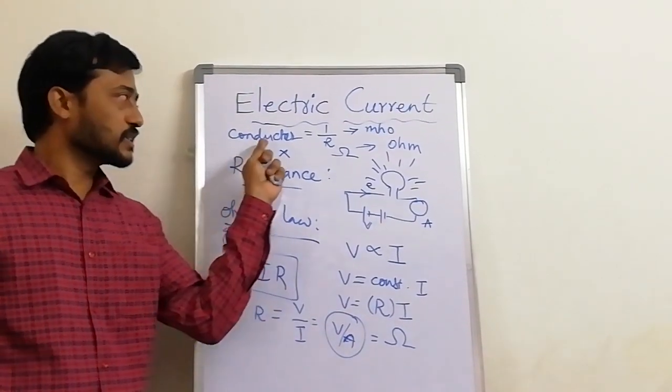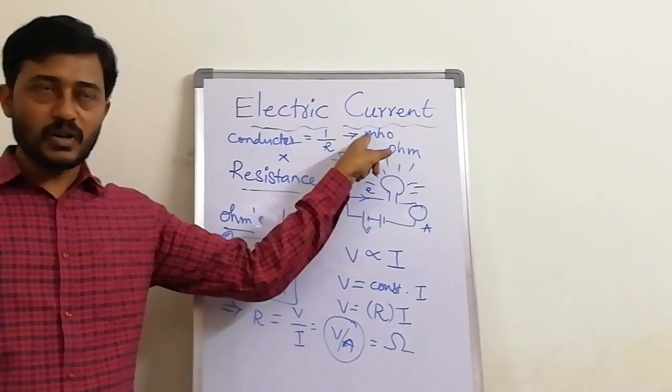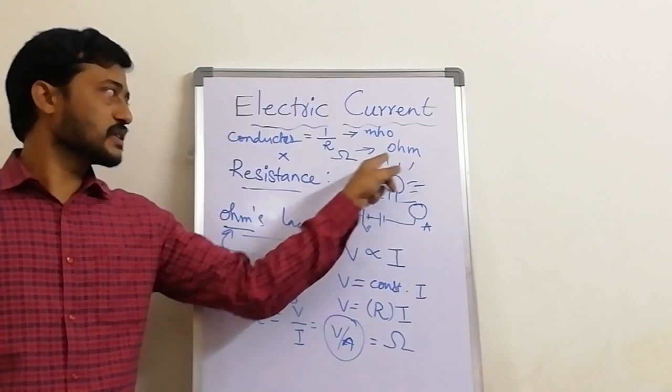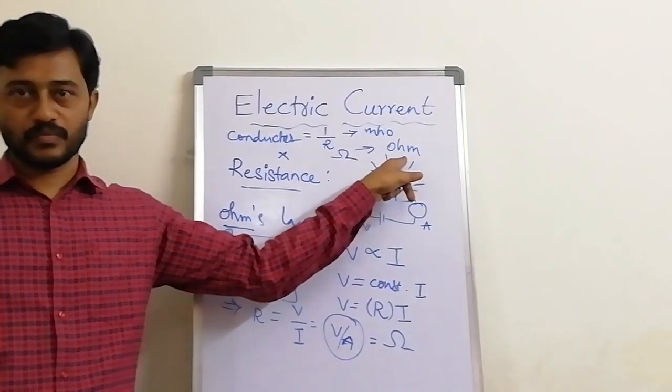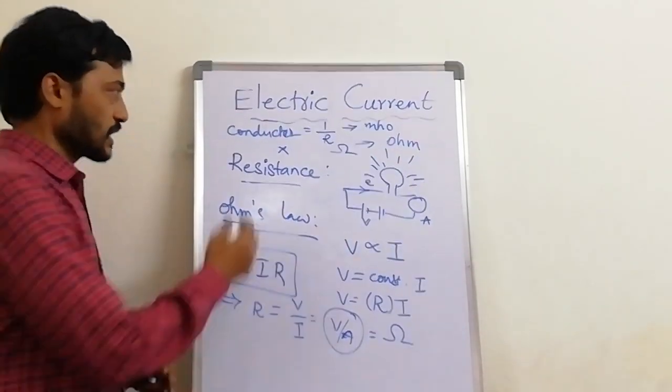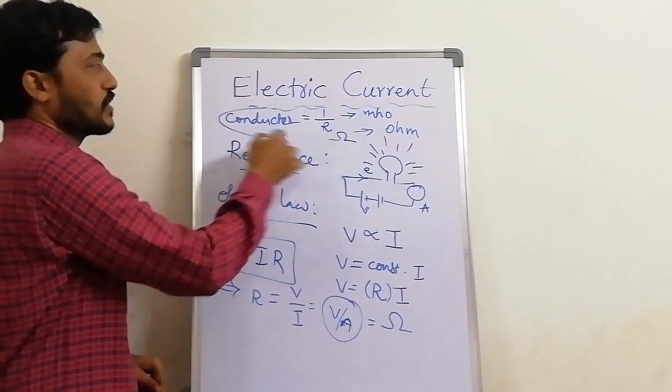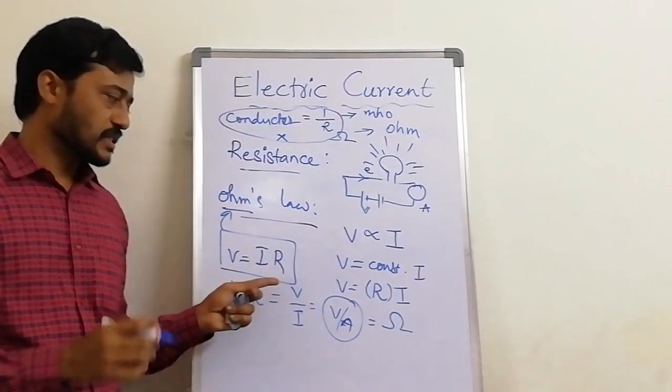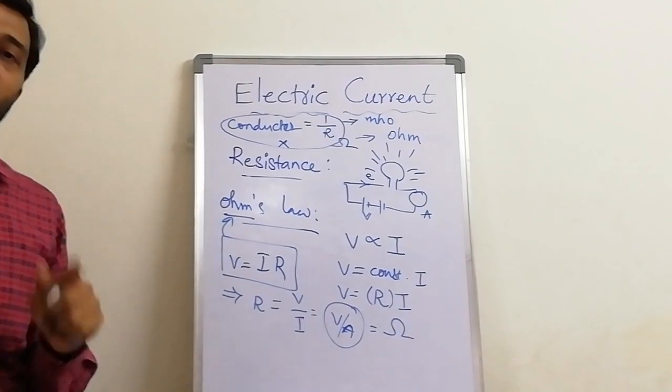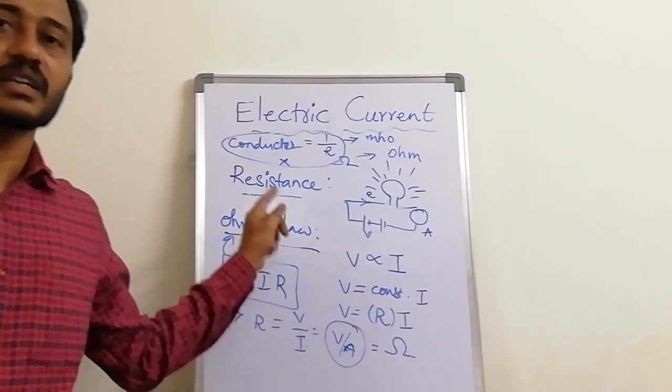So conductivity is measured in mho and resistance is measured in ohm. Conductivity is the reciprocal of resistance. Resistance is nothing but the amount of stopping of the electrons.